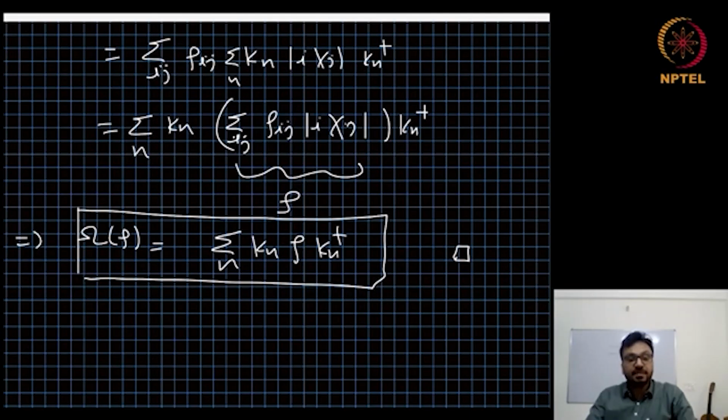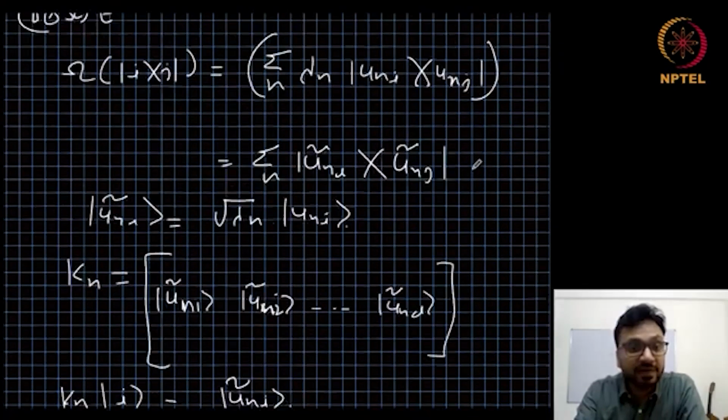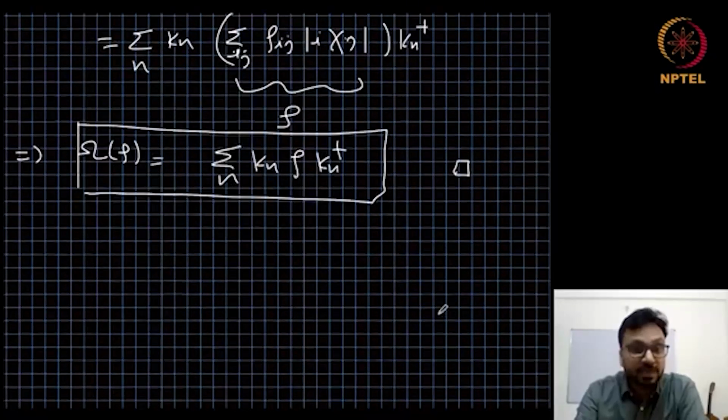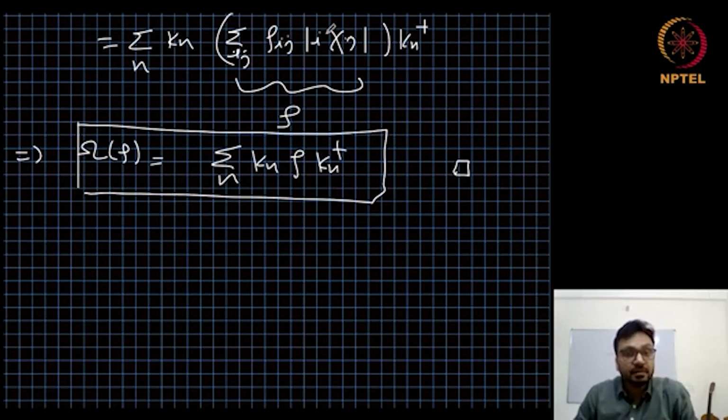And this we achieved by finding a very special operator E such that the ijth block in that E is the ijth matrix. Because the ij matrices are a basis for an arbitrary operator, if we can find the action of the map omega on ij, we can find the action of omega on any arbitrary operator rho. This is what we did, and we found the operator sum representation or Kraus operator representation of omega.